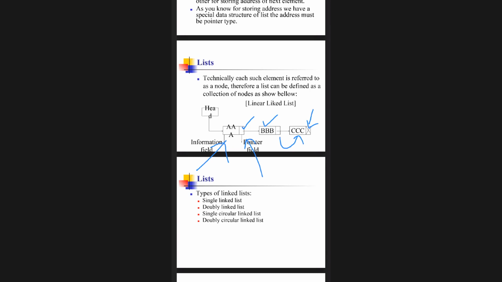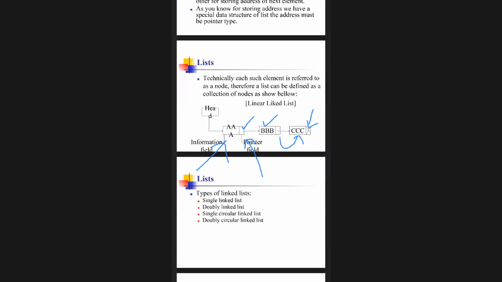Firstly it is referred to as a node. Therefore a list can be defined as a collection of nodes. A node consists of 2 parts. What is that? Information field and pointer field. Here how many variables have I taken? 3: AAA, BBB, CCC.